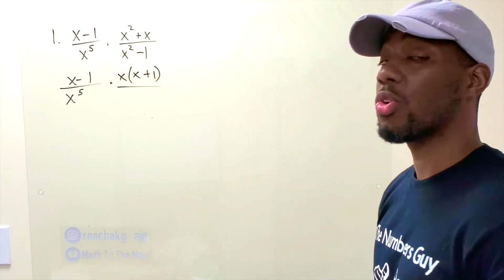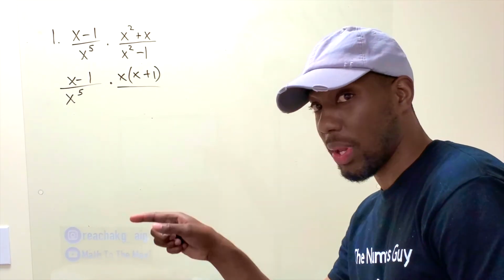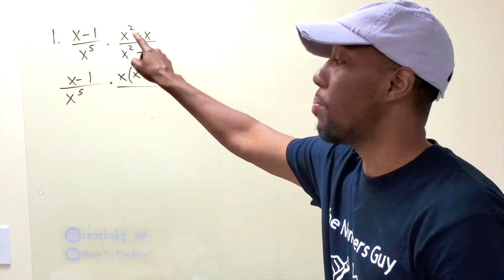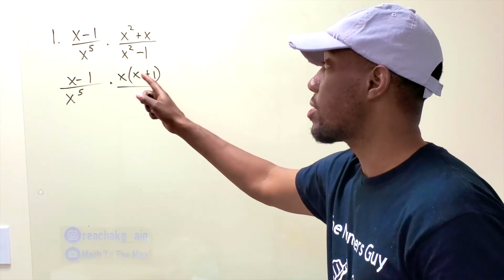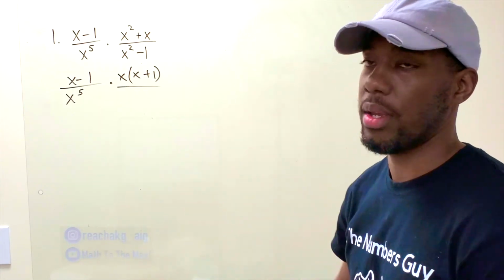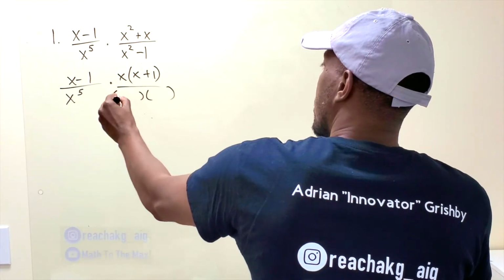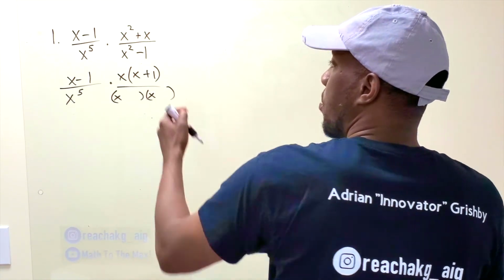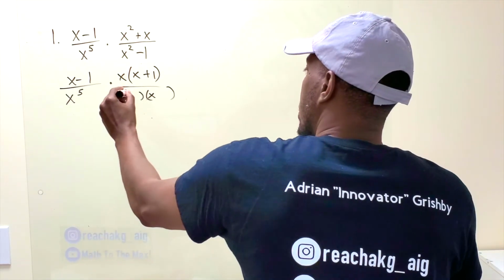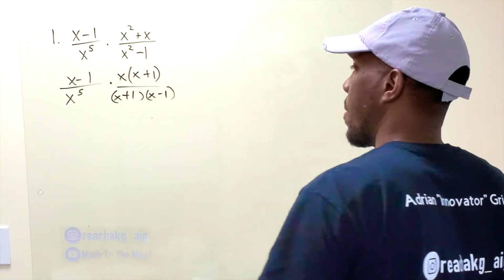How do you know this is correct? You can check by multiplying. X times X, boom, X squared, that's right. X times 1, 1X, that's right. And our difference of squares is always going to be X and X. And what numbers multiplied give me negative 1? Plus 1 and minus 1.